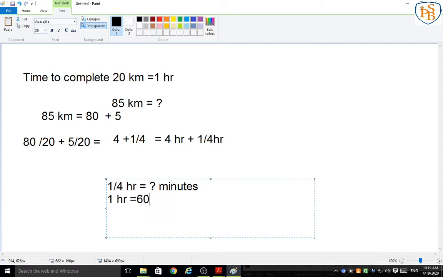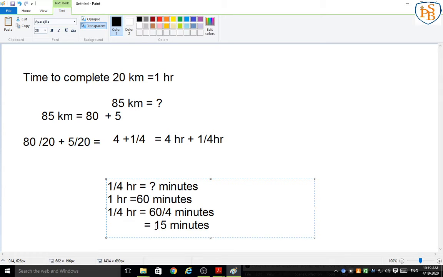1 hour is equal to 60 minutes, correct? So 1 by 4 hours is equal to 60 divided by 4 minutes, correct? And 60 divided by 4 minutes is nothing but 15, since 4 fifteens are 60.